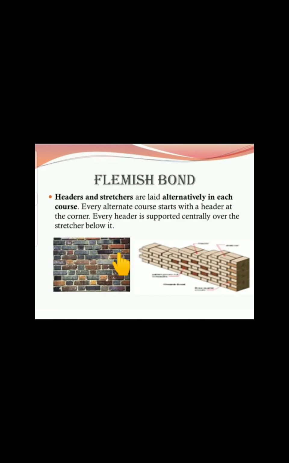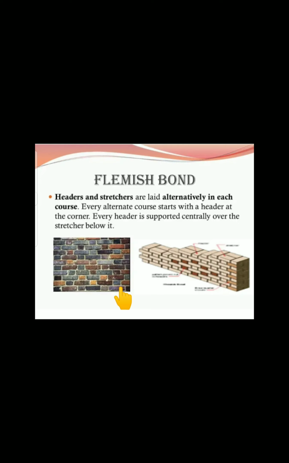Then coming to the Flemish bond, headers and stretchers are laid alternately in each course. One course means one layer. So in this one layer, header and stretcher alternately appear. See here, first a header appears, next immediately a stretcher, after that a header, then a stretcher, header and stretcher. If alternate headers and stretchers appear in one single course, that is the Flemish bond.